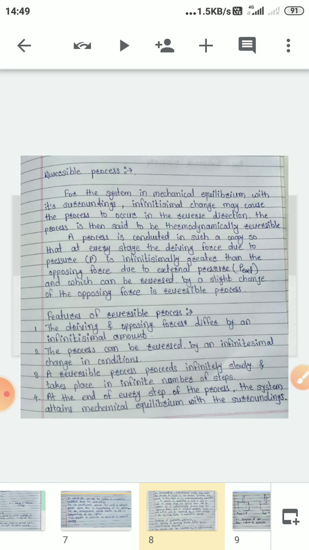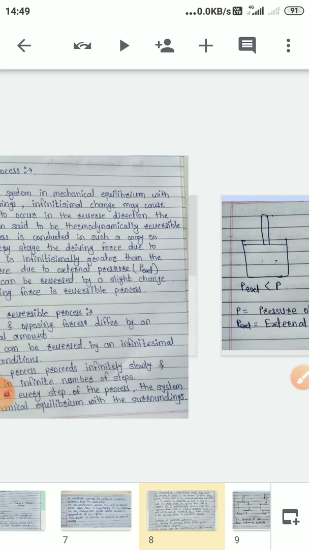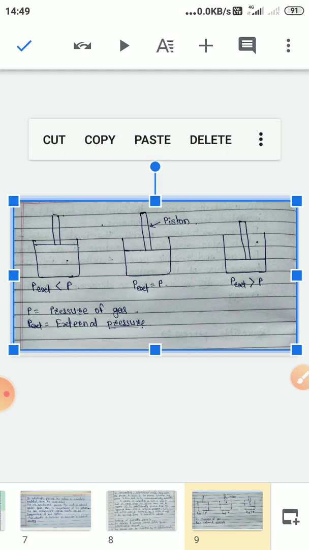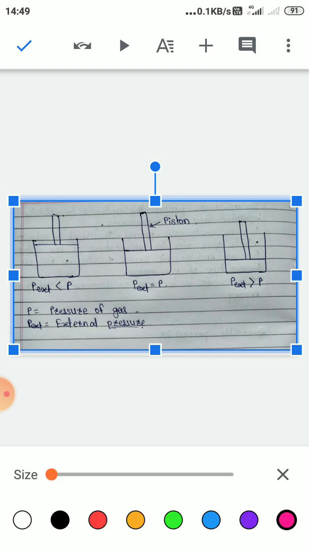Now, last we are going to see the reversible process. But before that we'll see this diagram. We have taken one container which is filled with gas, any gas you can consider. And this is a piston. By moving the piston, we can raise or change the pressure of the system.